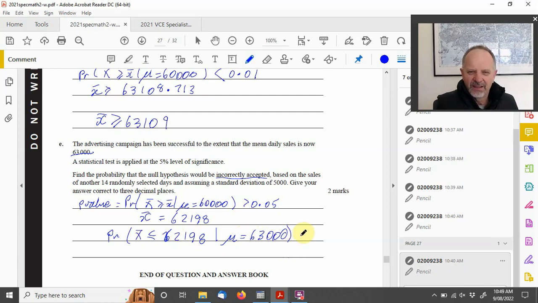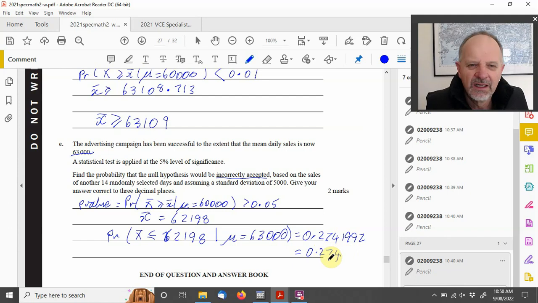All right, and so when you do that, you get on your calculator 0.2741992, which is to 3 decimal places 0.274.